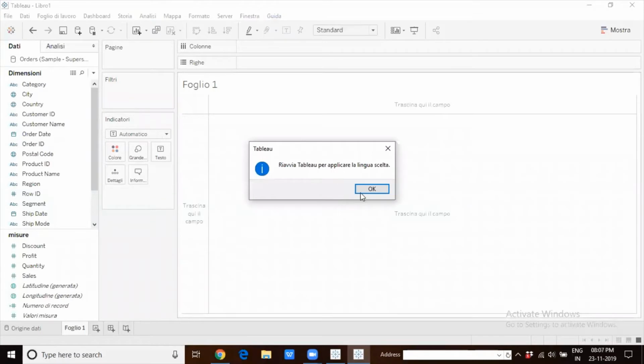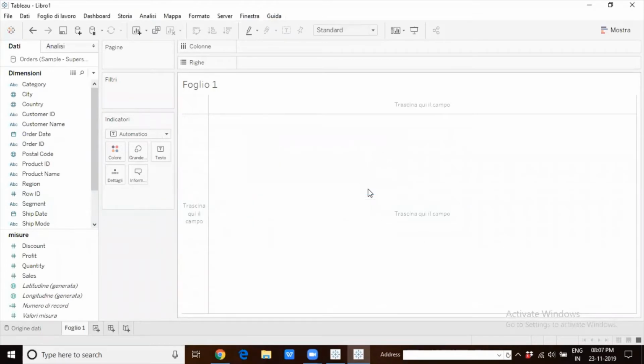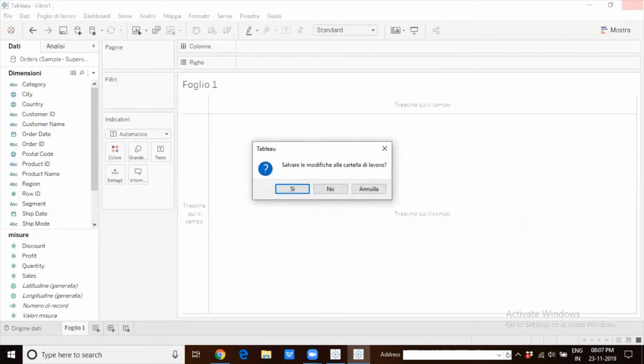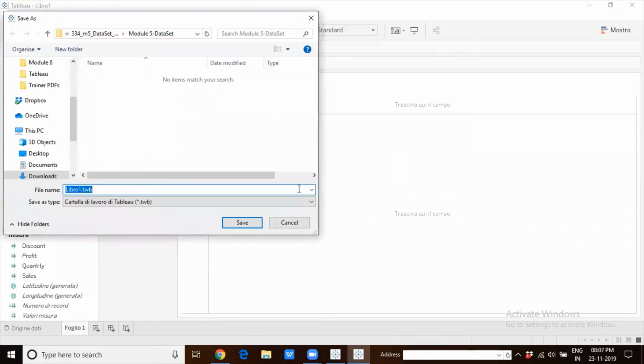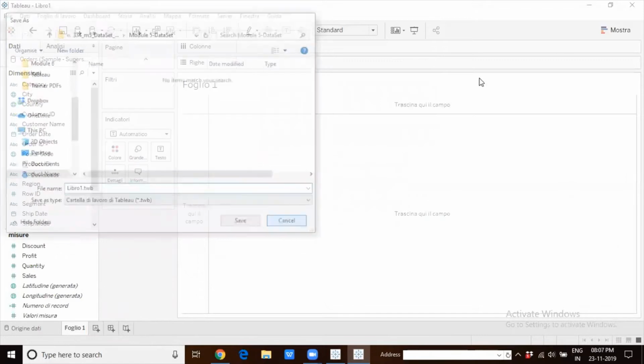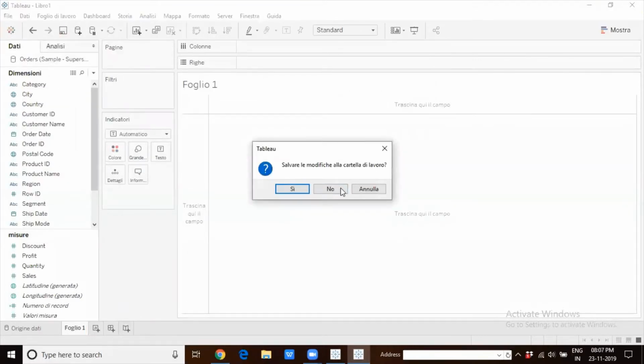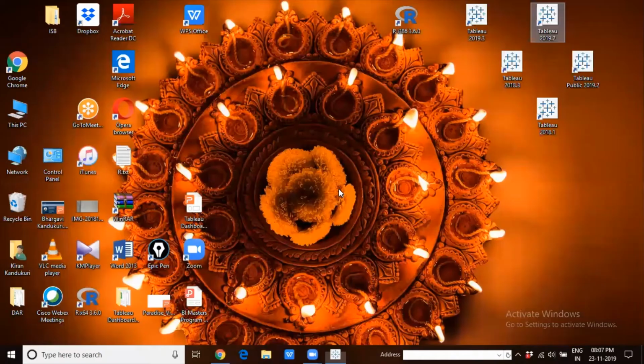And once I do this, Tableau will restart by itself, and if it has not, then to make the language change get reflected, you will have to restart Tableau. So I will close this, saying yes I want to make the modifications, but not save the workbook. And then I will open 2019.3.